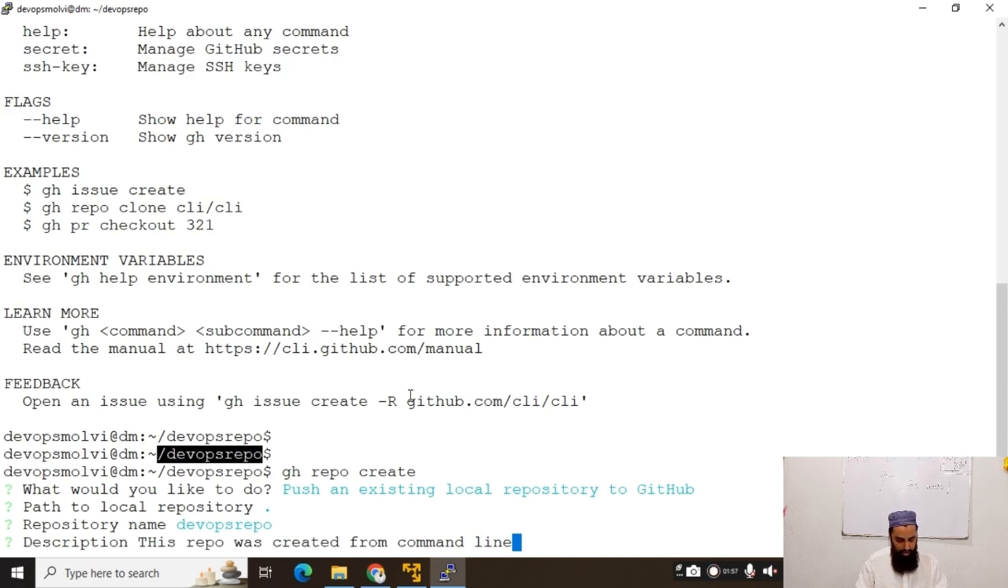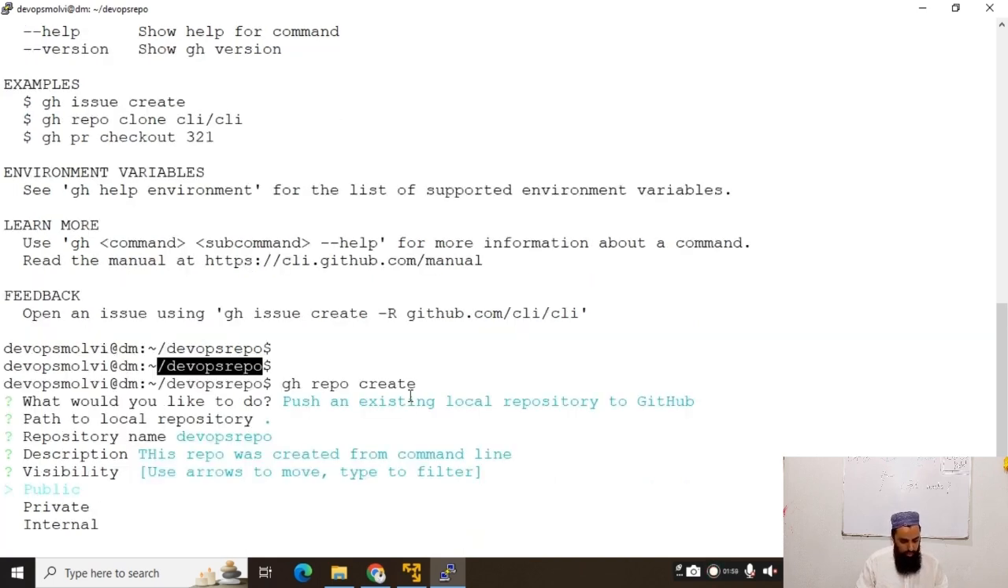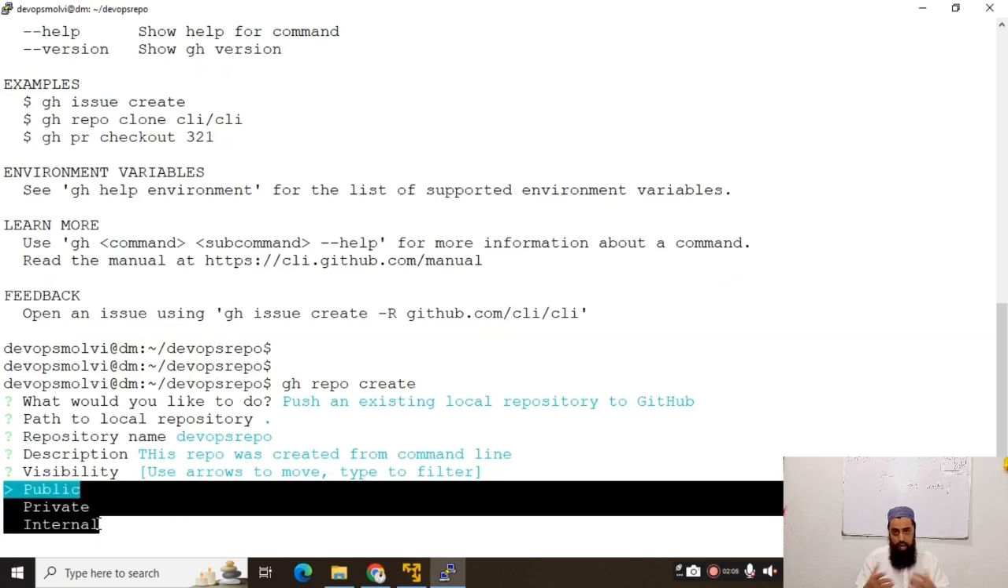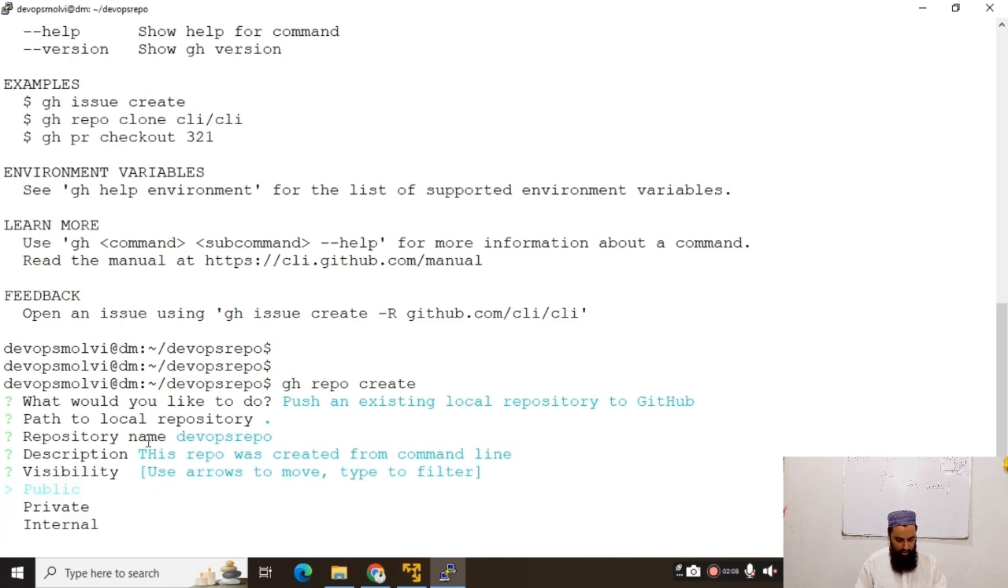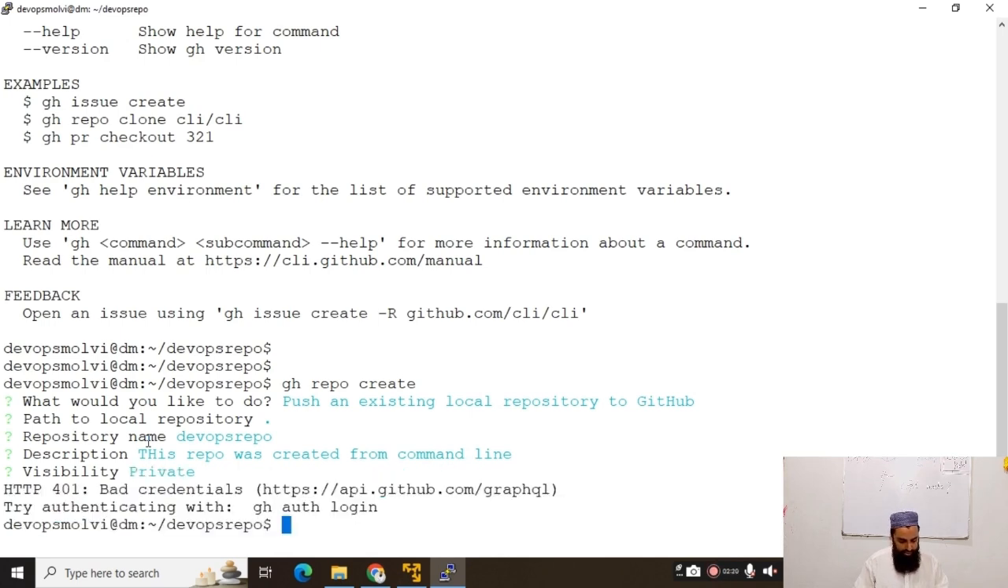to GitHub. And now, do you want to have this repository public, private, or internal? For now, let's suppose I want to have this repository as private. Okay, this would be my private repository. Now it is saying HTTP 401 bad credentials. Try authenticating with GitHub auth login.